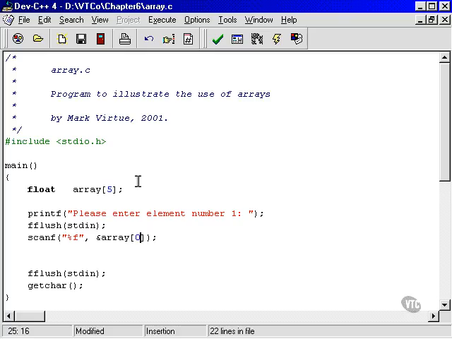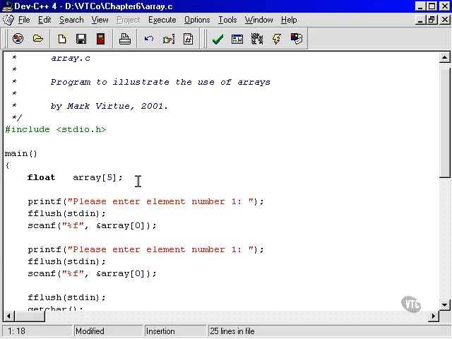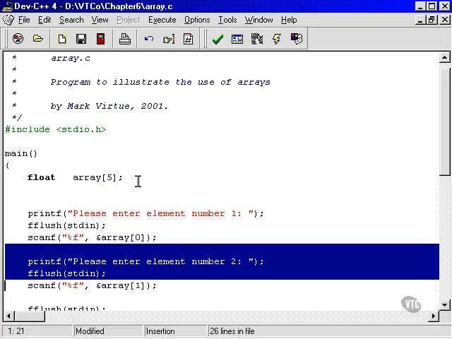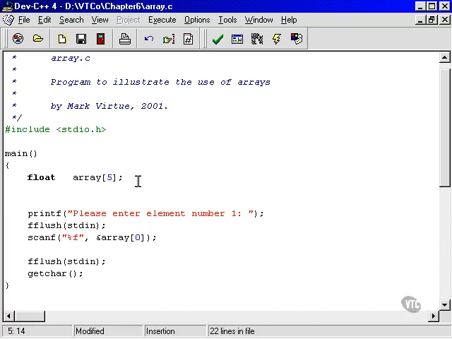Okay, now that bit of code will actually work, but that will only work for the first one. So then what we'd have to do is copy and paste all that code again, and then change this to a 2, and change this to a 1, and so on. And we'd have to do that 5 times. Okay, now obviously that's a little silly, so we won't do that. What we'll do instead is we'll put this in a loop. Let's get rid of this code down here, and we'll use a for loop. And we'll use an array index called I for index.